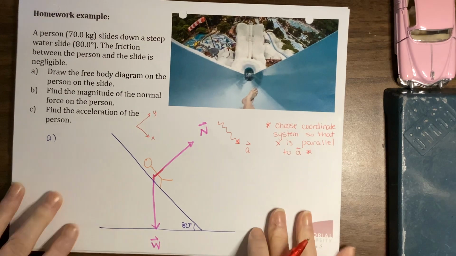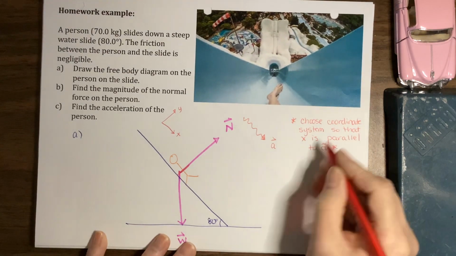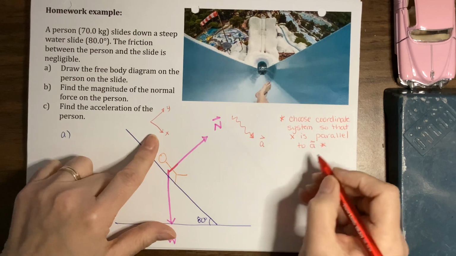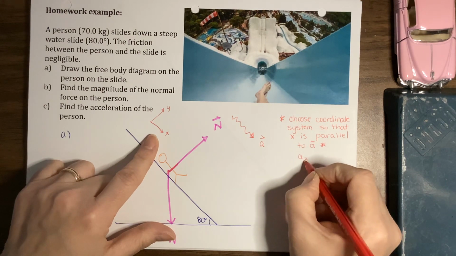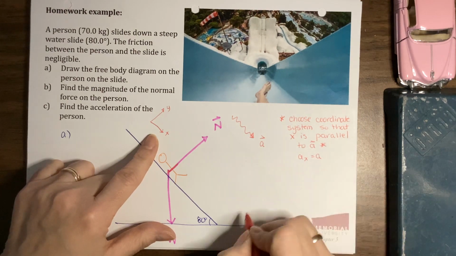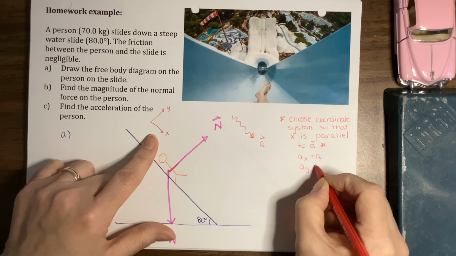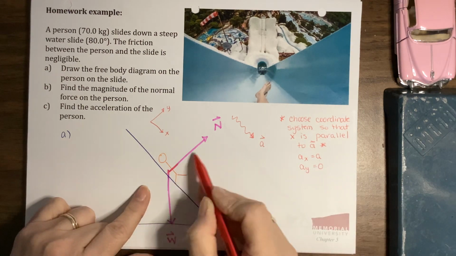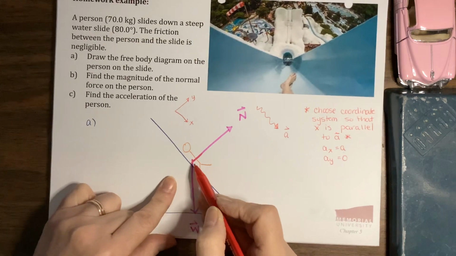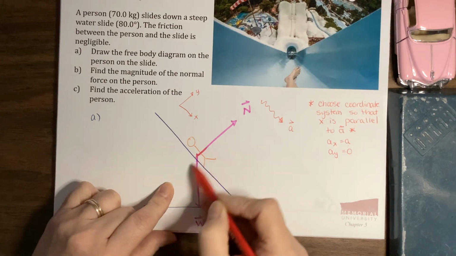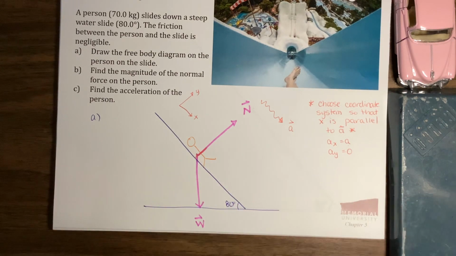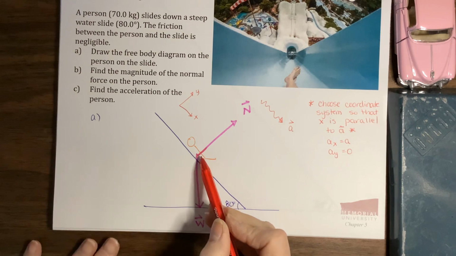So what this means in practice, when we come to our equations, the x component of the acceleration is going to be the whole thing. The y component is going to be 0 because our person doesn't move up or down relative to that slide, or perpendicular to that slide, only parallel. Okay, so there's our free body diagram.